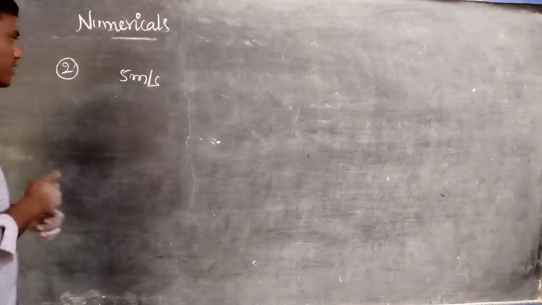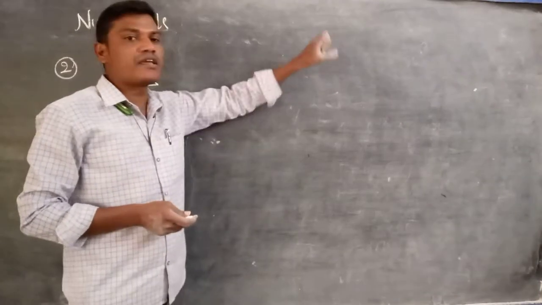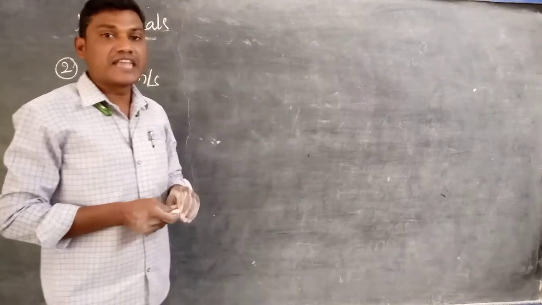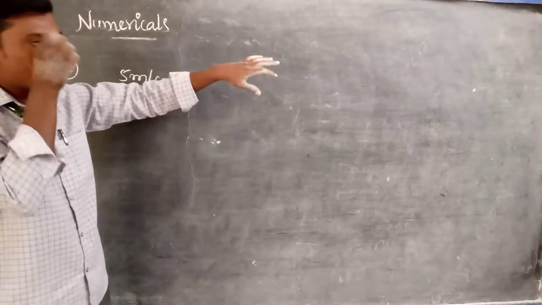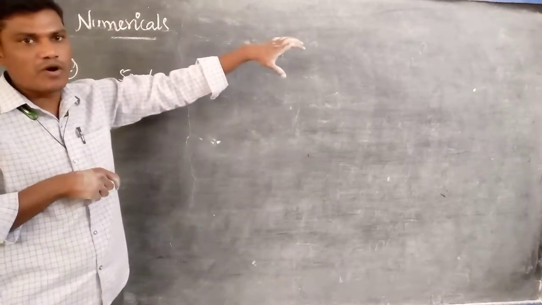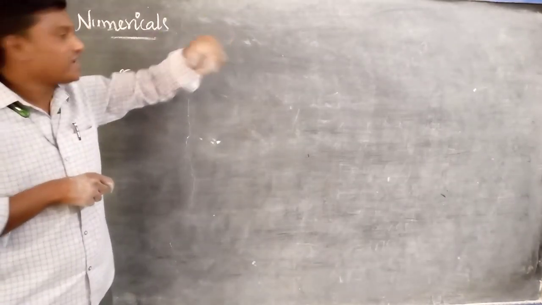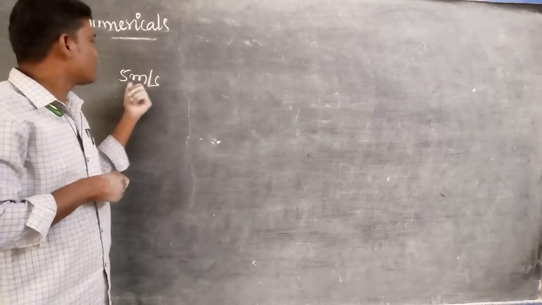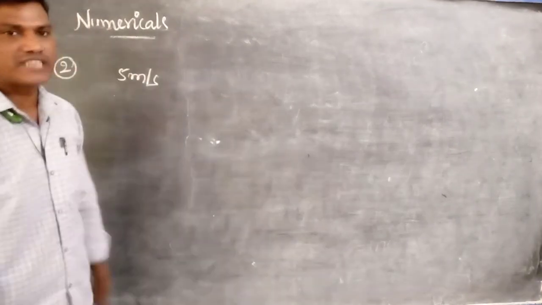Listen very carefully. What is the magnitude of the force acting on a body of mass 10 kg? On the 10 kg mass, how much force is acting when it moves with 5 meters per second and comes to a dead stop in 0.1 second?